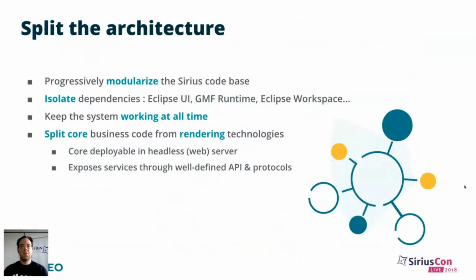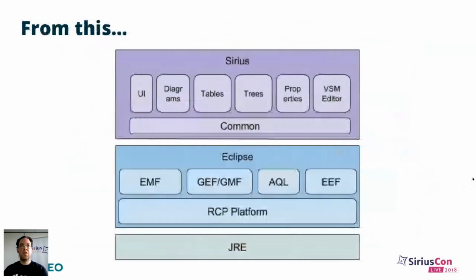So really the idea is to go from this, which is the current architecture, where Sirius sits on top of the Eclipse platform. In particular, the GEF, GMF, and the RCP platform UI parts are the ones which are strictly incompatible with, which cannot be reused on the web flavor.